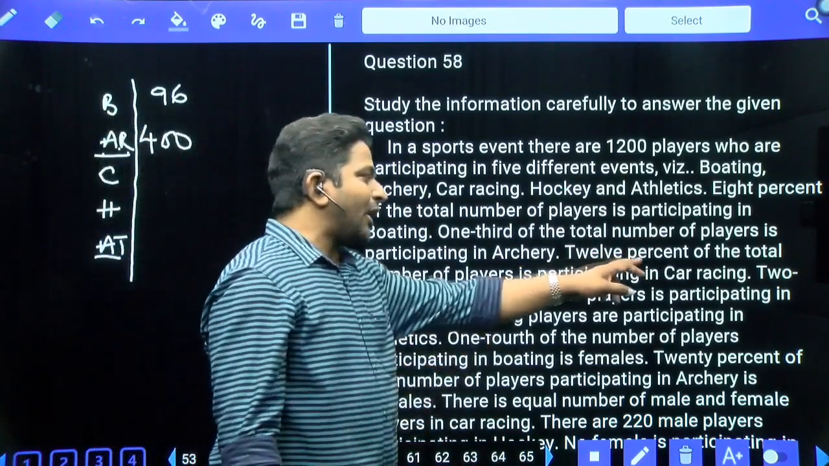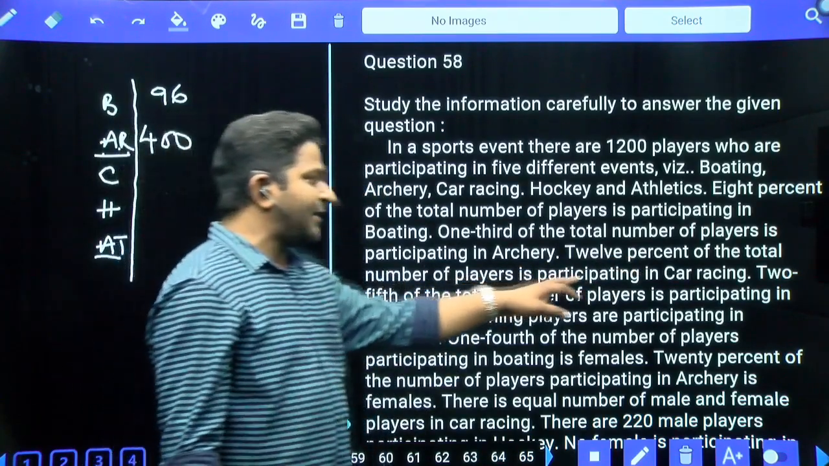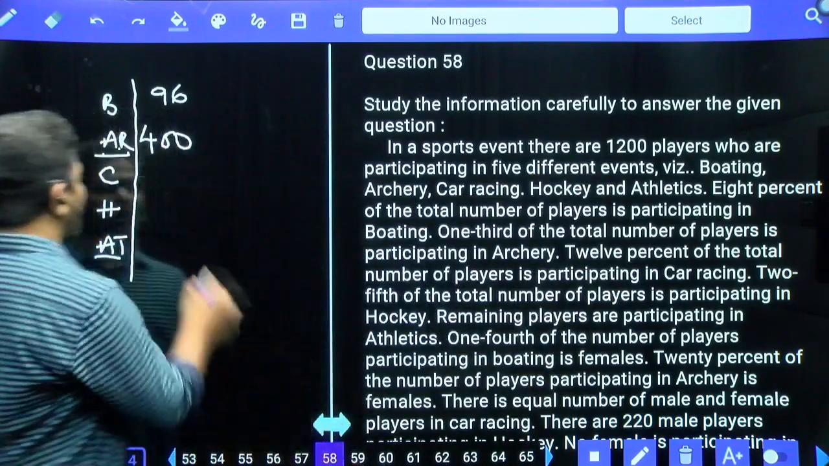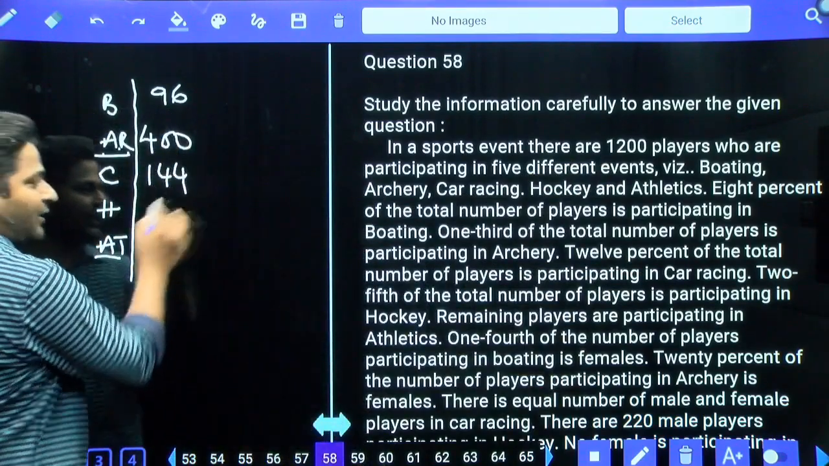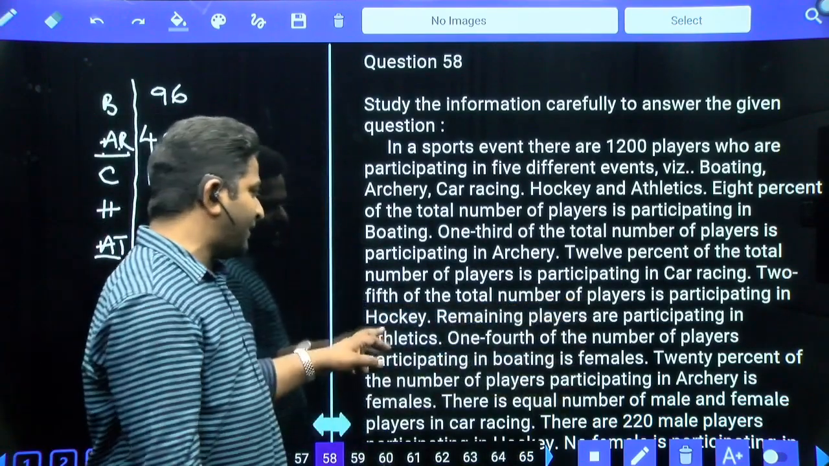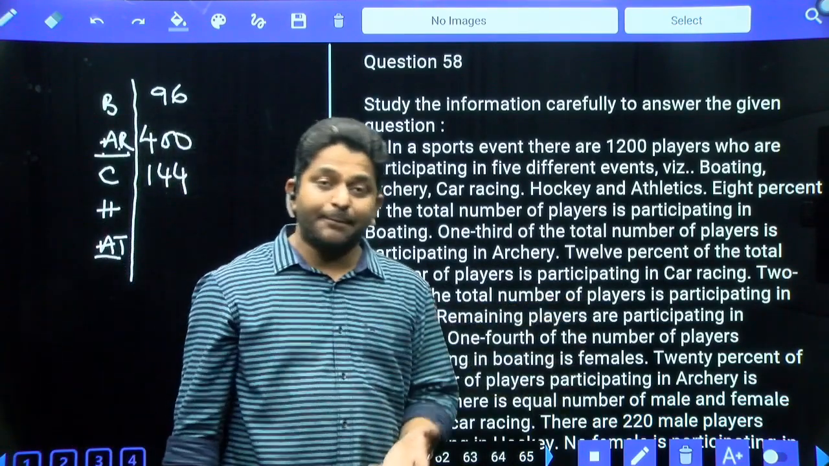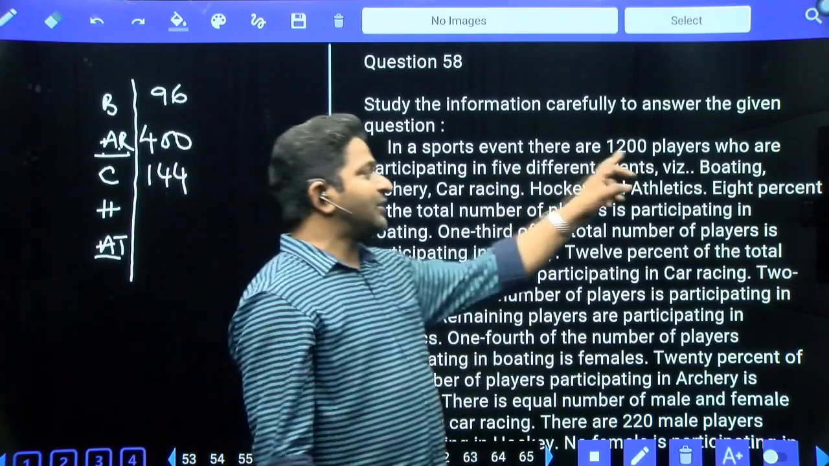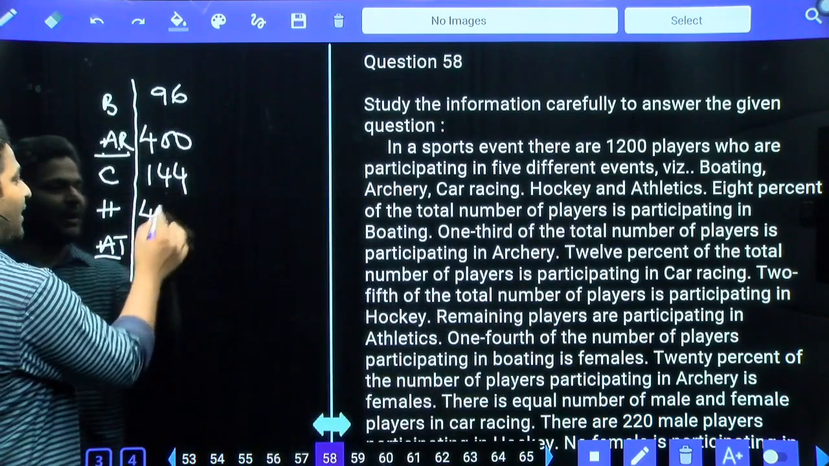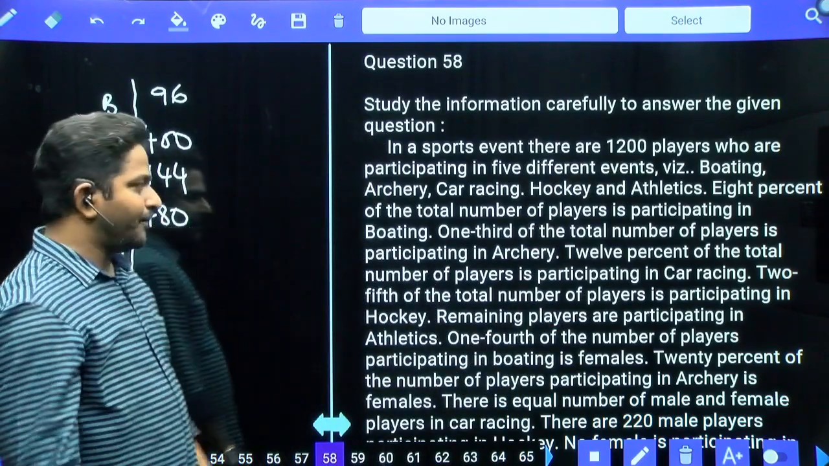Next, 12 percentage of the total number of players are participating in car racing. 1 percentage is 12. 12%, 12 twelves, 144. Car racing 144. 2/5 of the total number of players are participating in hockey. 2/5 in the sense 40 percentage. 10% is 120, double is 240, double is 480. So 480 people are in hockey.